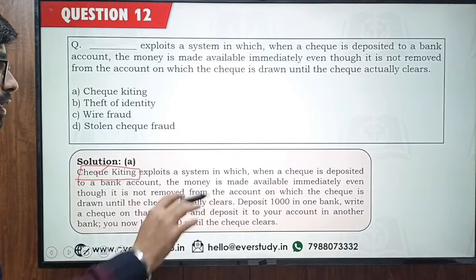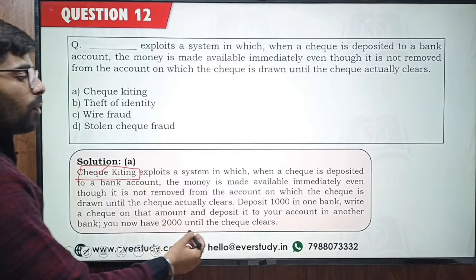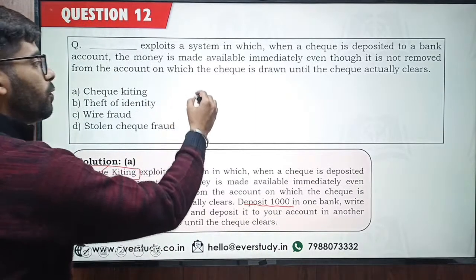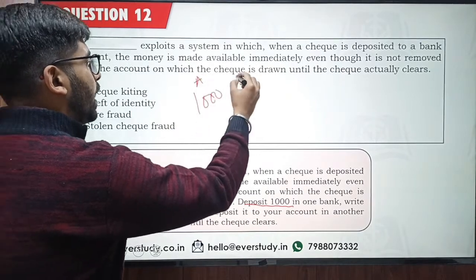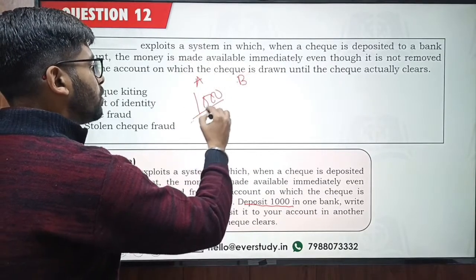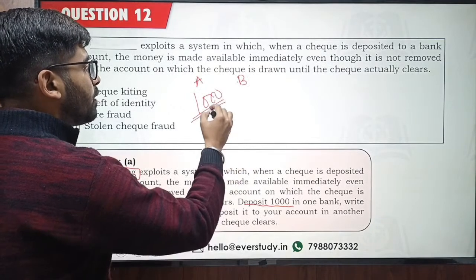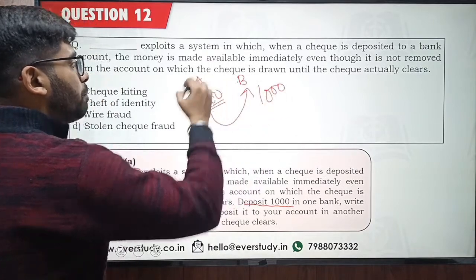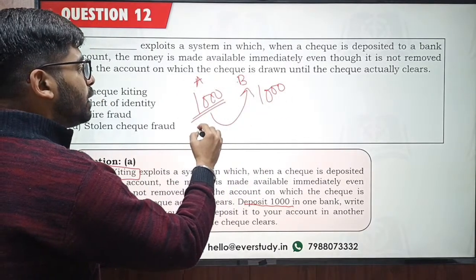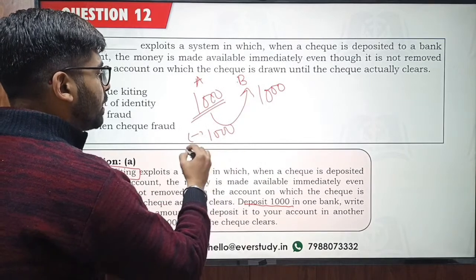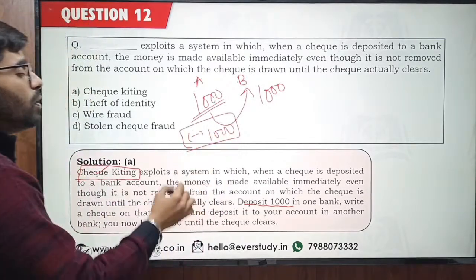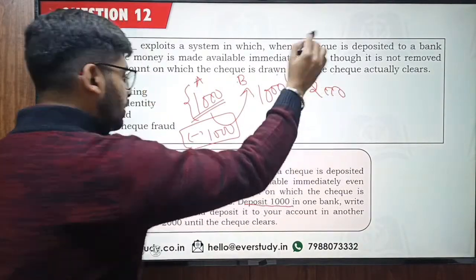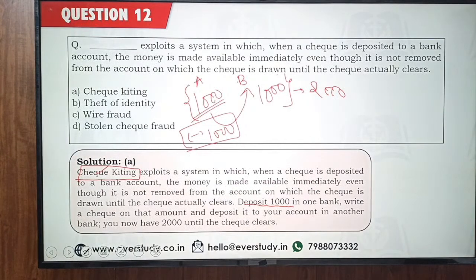If I talk about this term, it says if you are depositing 1,000 in your bank account, let's suppose this is bank A and this is your bank B. You are depositing 1,000 in your account and then you are writing a check from bank A to bank B. So bank B is also going to increase your balance by 1,000, but bank A is not going to automatically reduce your balance by 1,000. This reduction of balance of 1,000 is going to take some time. So for a short period of time, the balance in both your accounts is going to be rupees 2,000. This is referred to as check kiting.